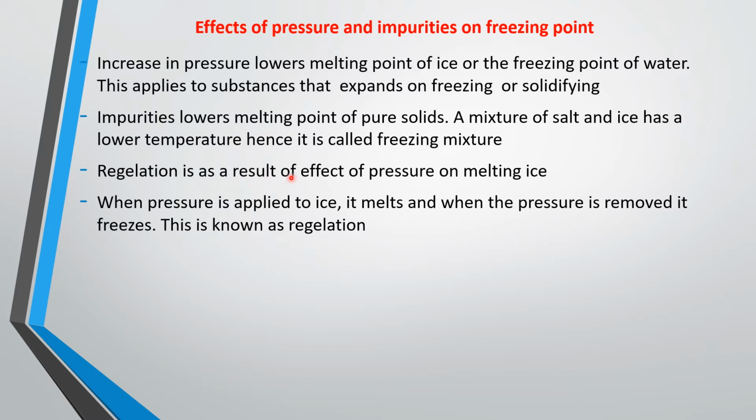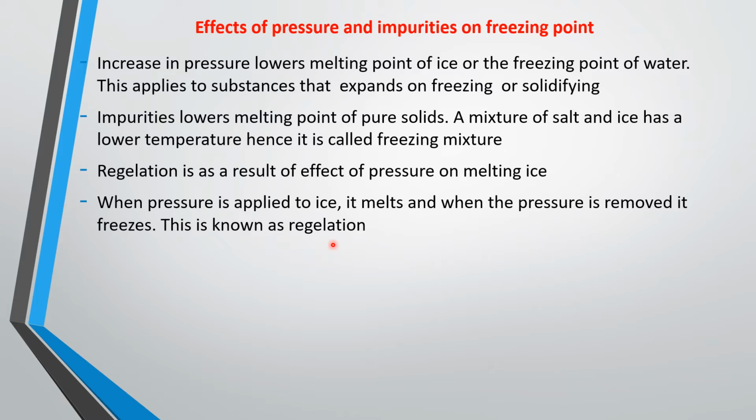Regelation is a result of the effect of pressure on melting ice. The fourth point is that when pressure is applied to ice, it melts, and when the pressure is removed, it freezes. This is known as regelation. Although you cannot perform this experiment here, if you have a block of ice, you put a tiny wire across the ice, then you put two weights on the two sides, and allow it to rest on the block of ice.